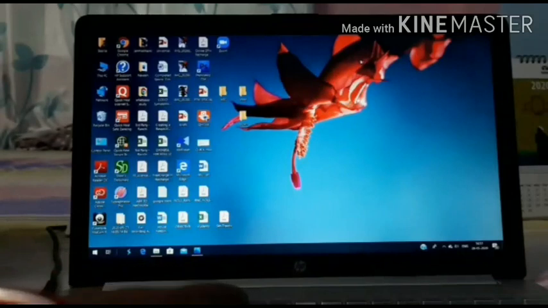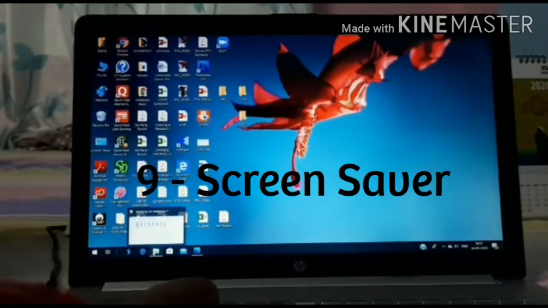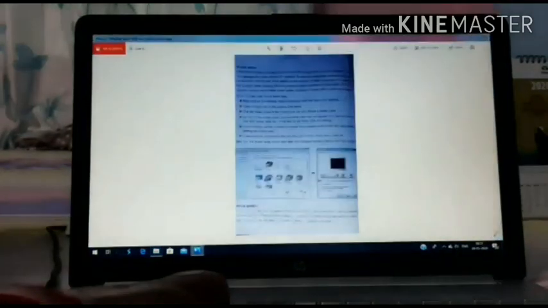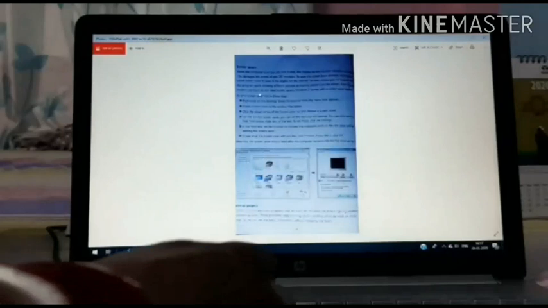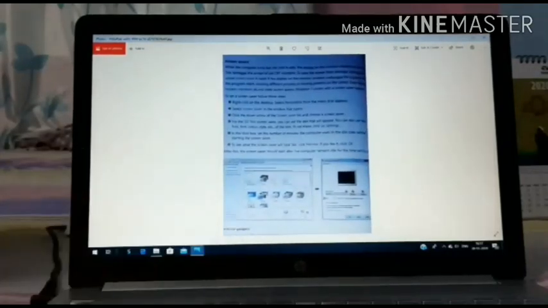Now we will move to the screensaver. You can find over here, it's written on the screen. What is a screensaver? Let's see.